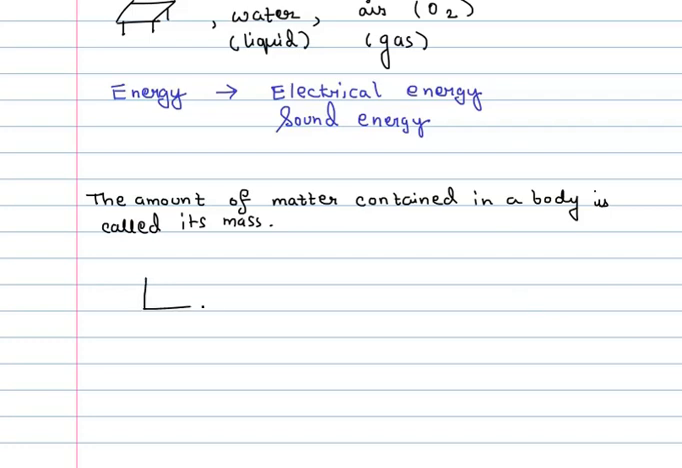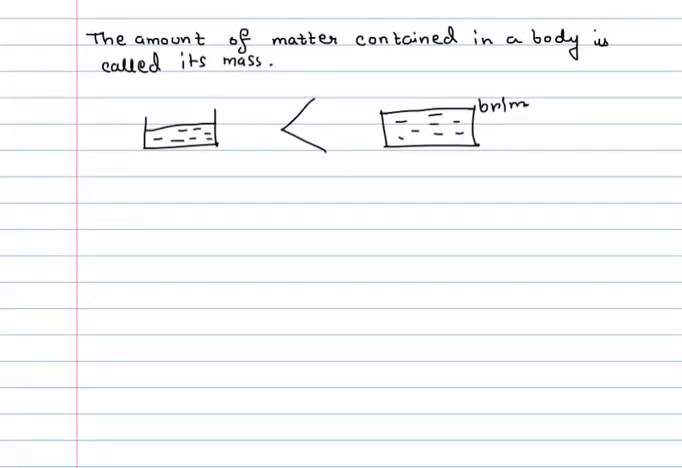So you may take say two containers here, container 1 and container 2. In container 1 this is the amount of water you have, and in container 2 this is the amount of water you have. It's almost filled to the brim. So which one of these two will have greater mass? Obviously the one which is filled to the brim, because that has a greater amount of matter, in this case water, inside it. And yes, mass does occupy space as well.